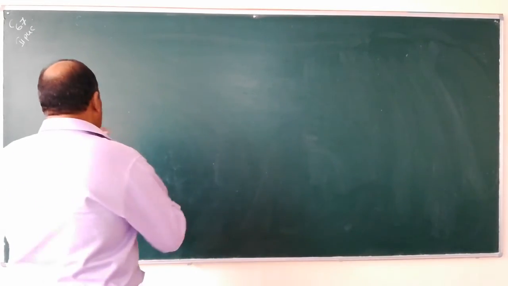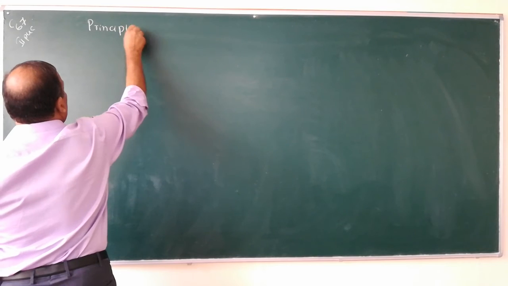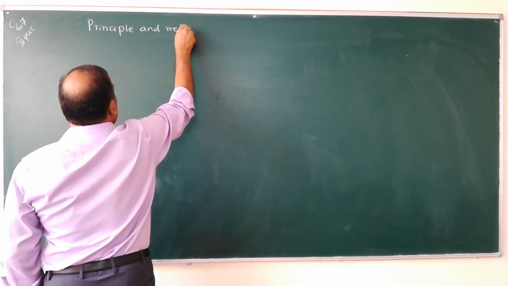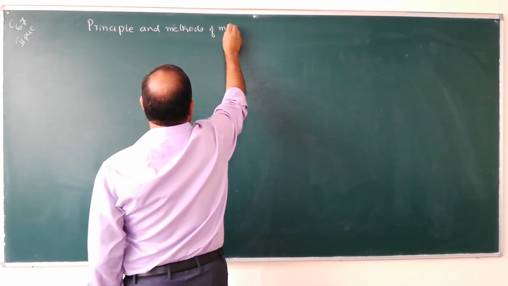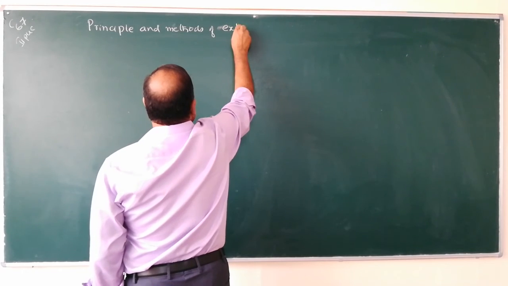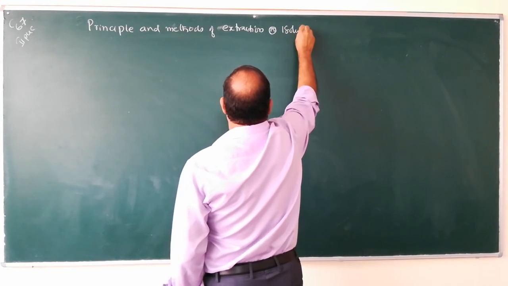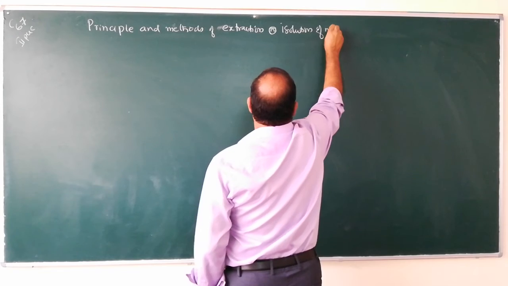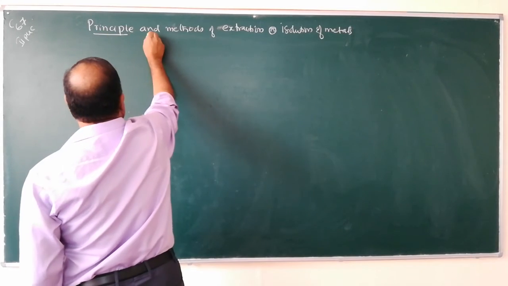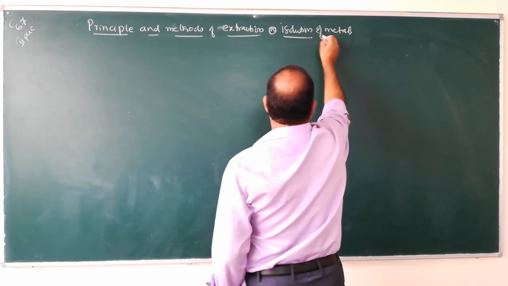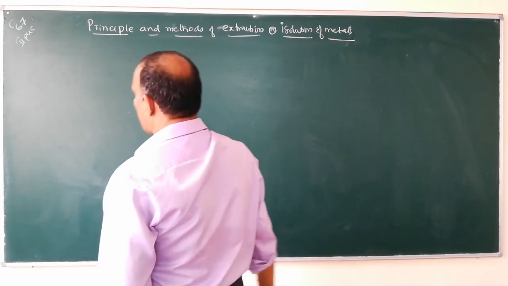So now we will study principles and methods of extraction or isolation of metals.